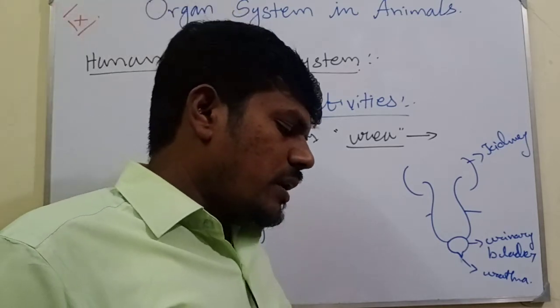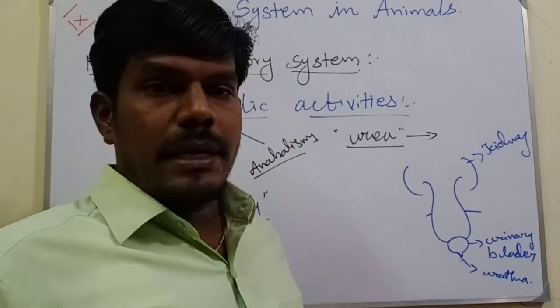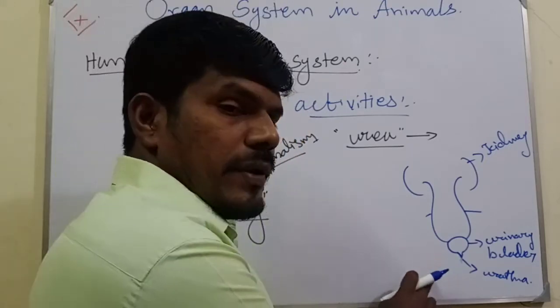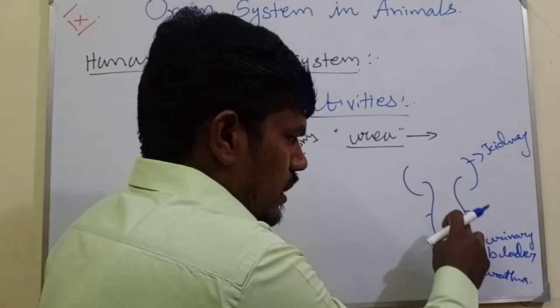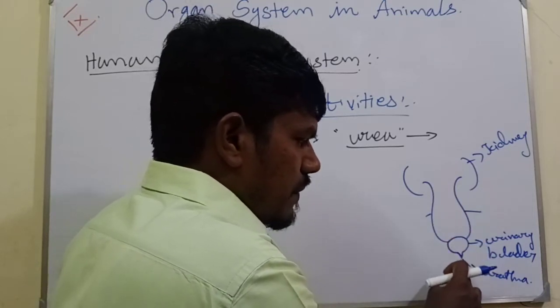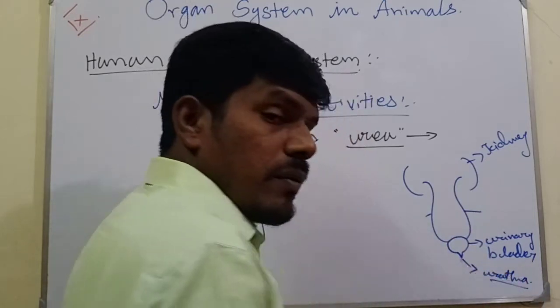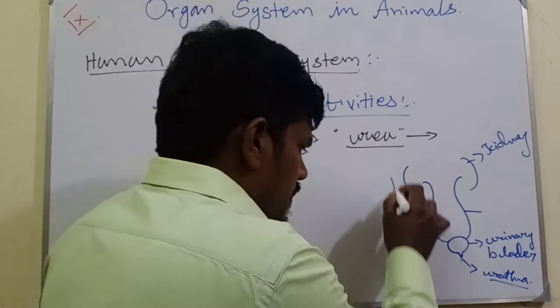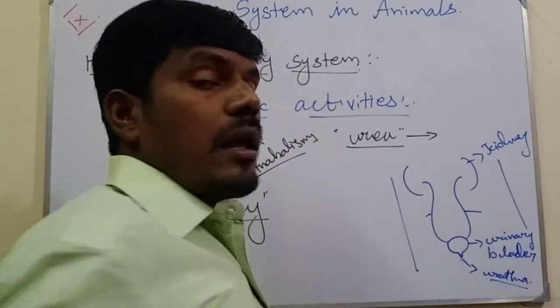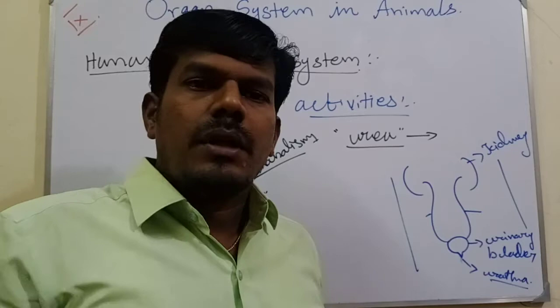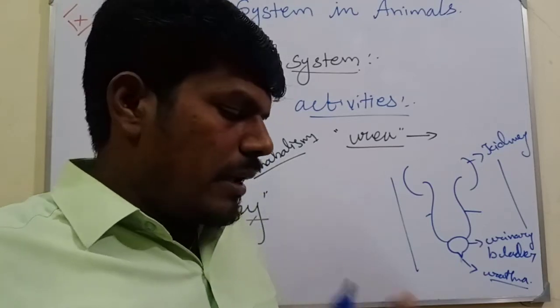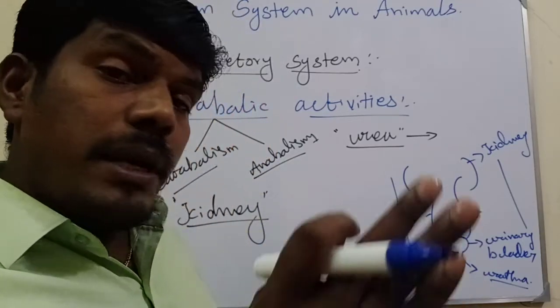If the waste products are accumulated and not eliminated, like that, this is the day-to-day activity. The urine is stored temporarily here, and finally it is released through the urethra. In case this process is not happening in our body day to day, the waste accumulates in a particular place.